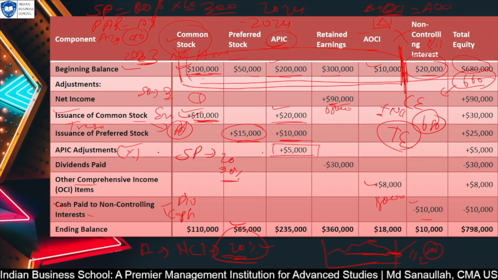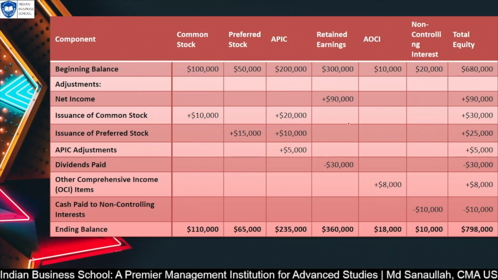So those kinds of costs will also be added back to your additional paid in capital. So this is the total share price as well as the additional cost incurred to issue this kind of stock, and all that will come into your equity. So let's remove this and make it a little bit cleaner. Now let's summarize this.